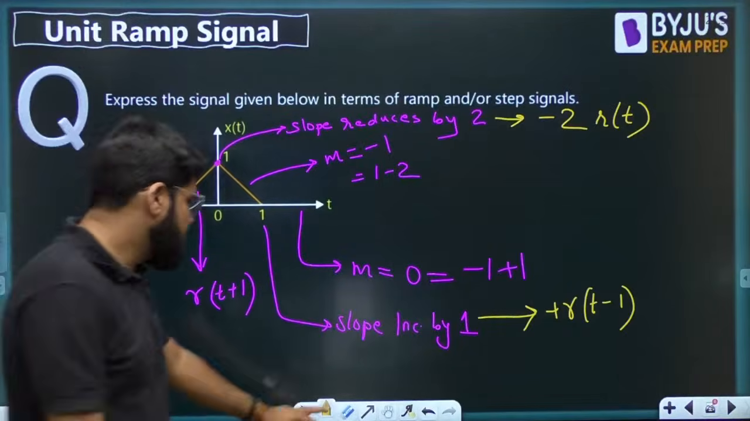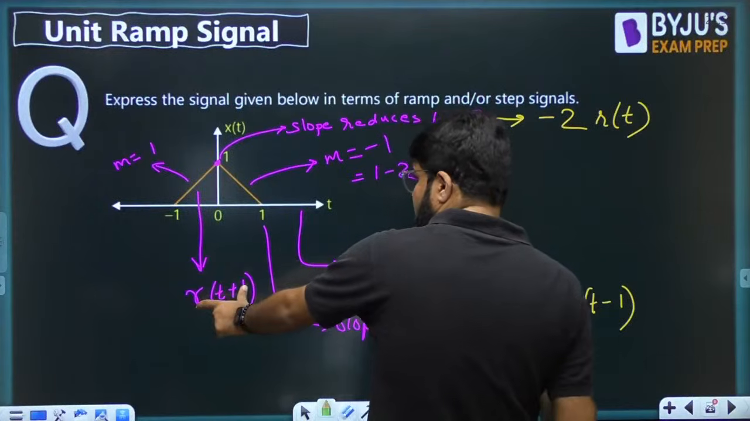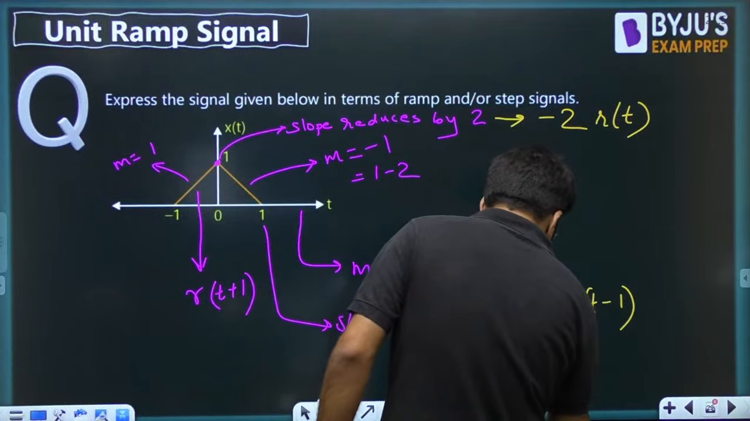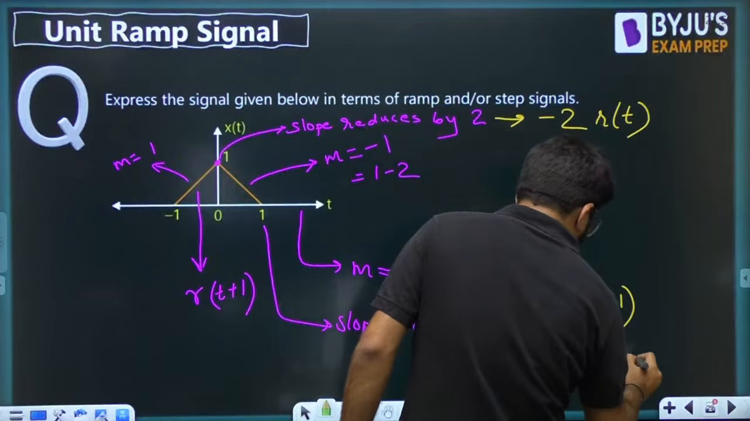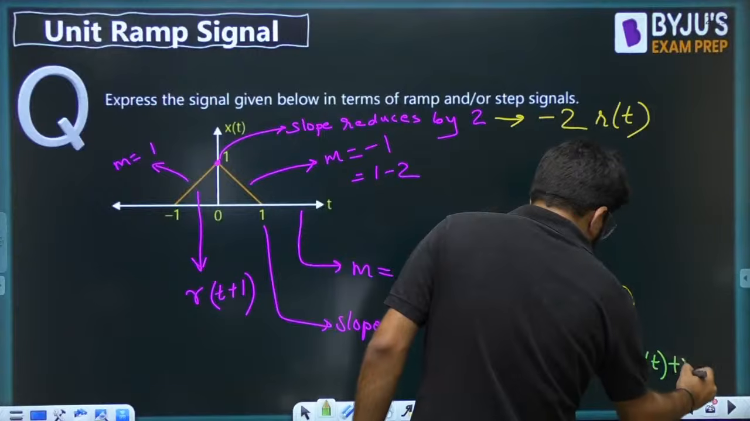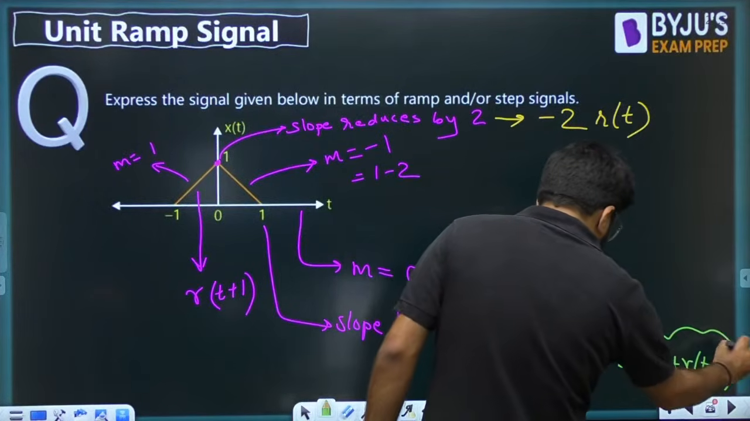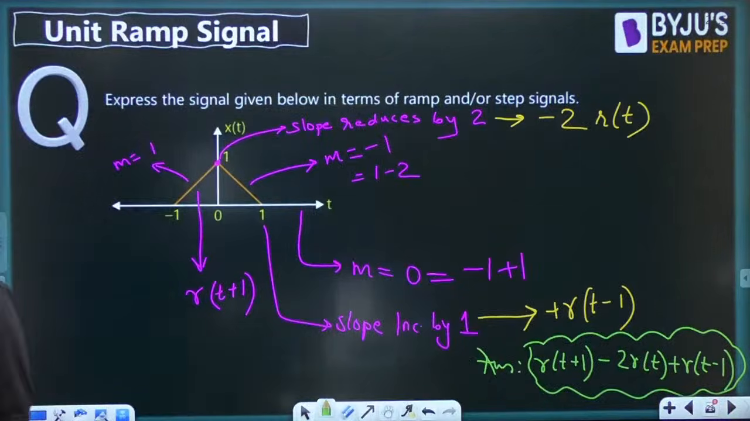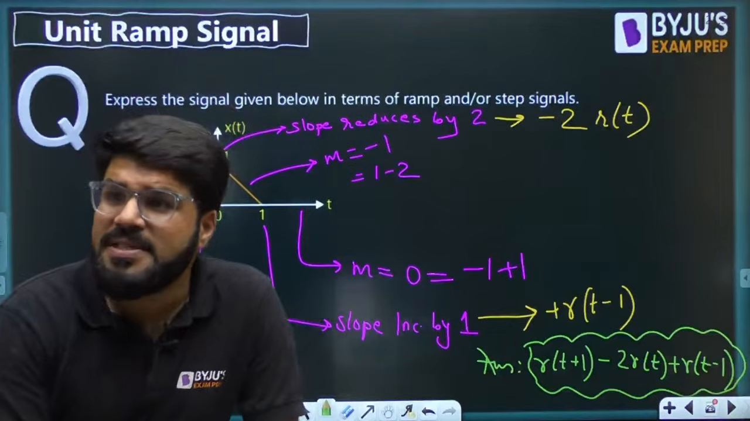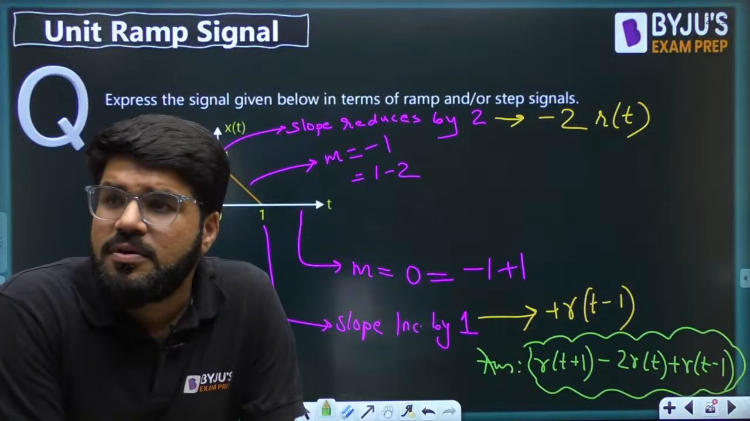So what is my answer, dear? My answer is also obtained. The first signal is r(t plus 1). Then you have -2r(t). Then plus r(t minus 1). So r(t plus 1) minus 2r(t) plus r(t minus 1). Right? Correct answer, Chandu.